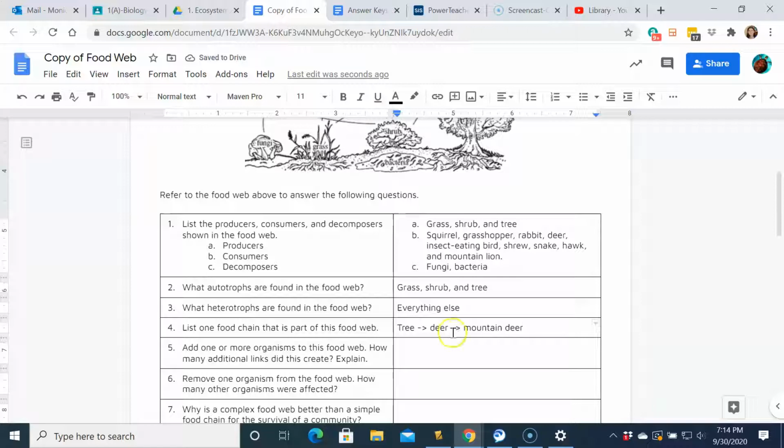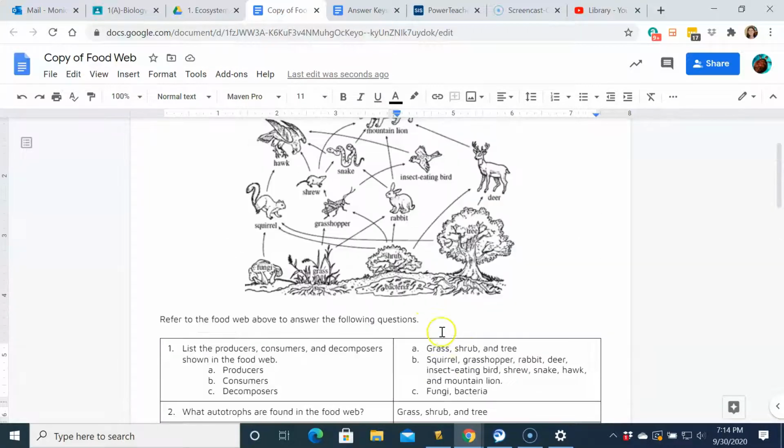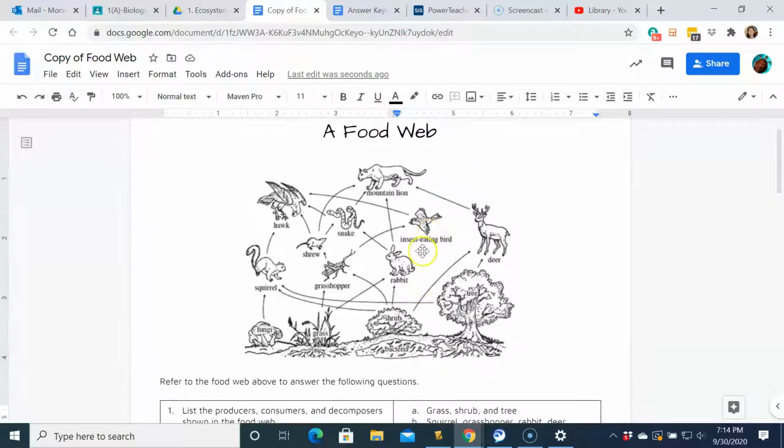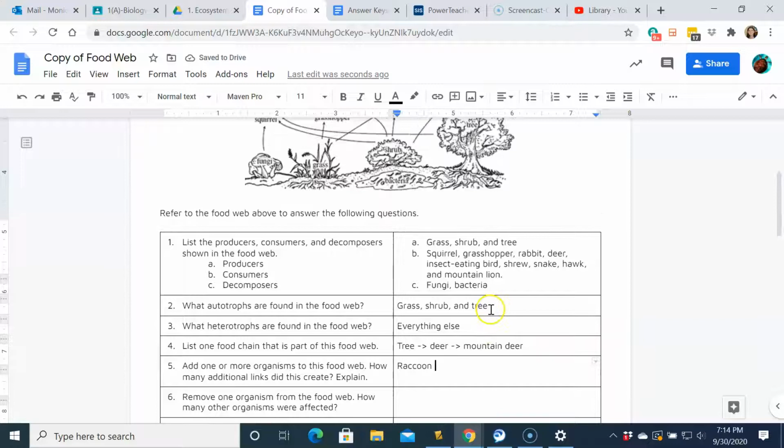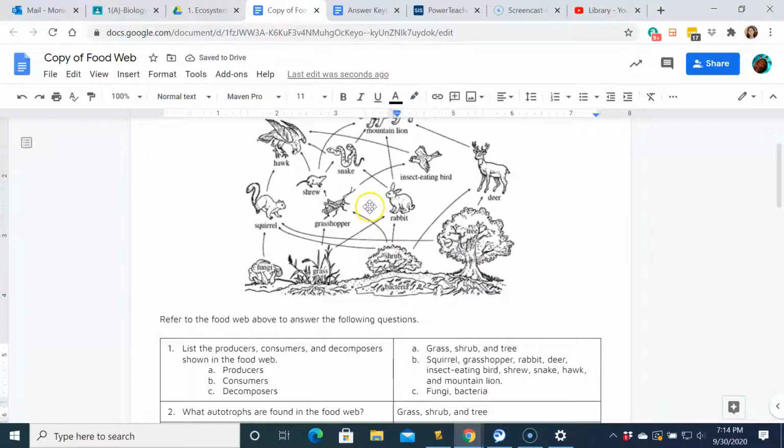If we were to add an organism, how many additional links would it create? Let's suppose we put a raccoon. A raccoon is going to be an omnivore, believe it or not, and we'll put it in eating both the grass and rabbits. It'll eat small animals like squirrels and rabbits.